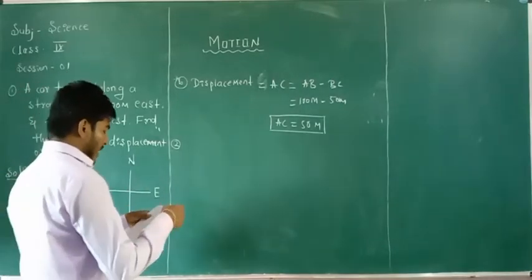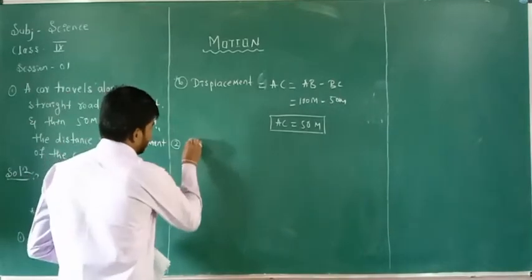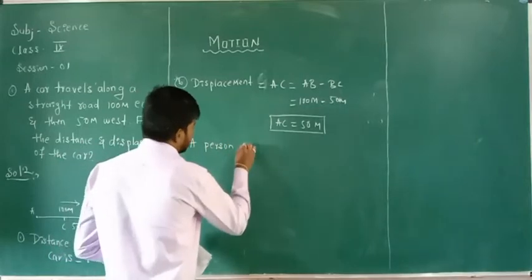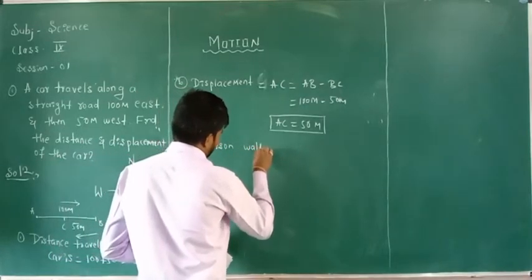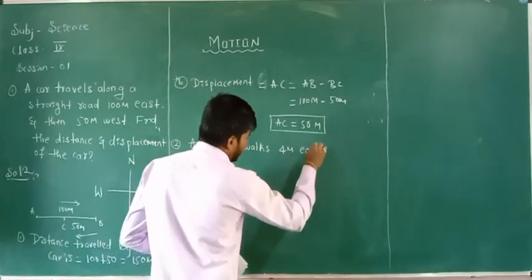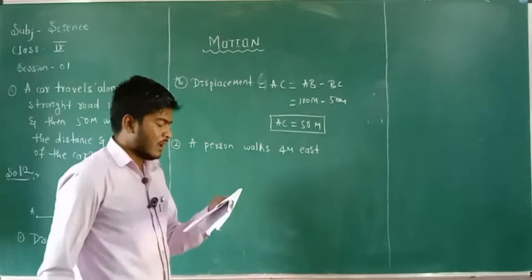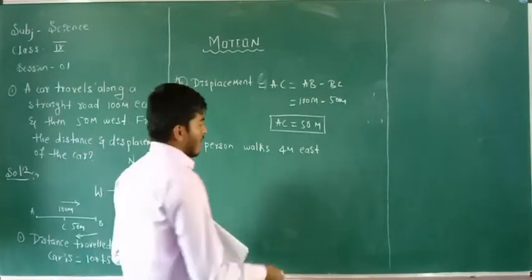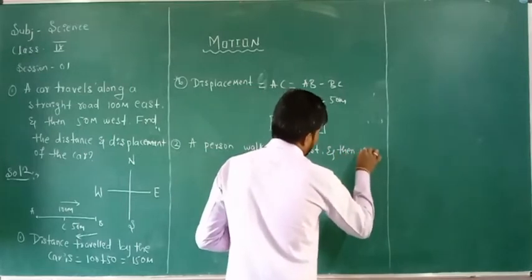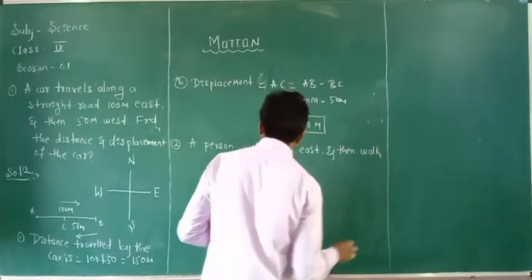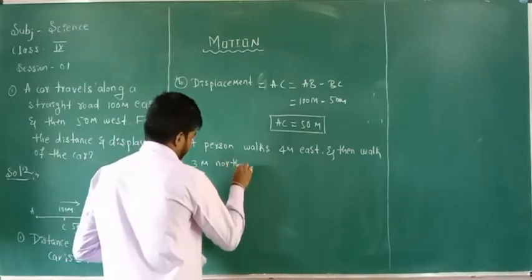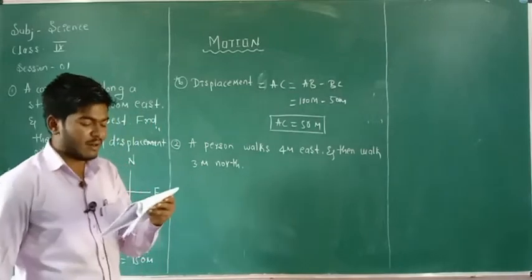A person walks 4 meters east and then walks 3 meters north.